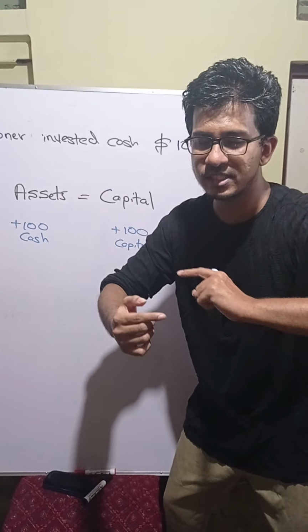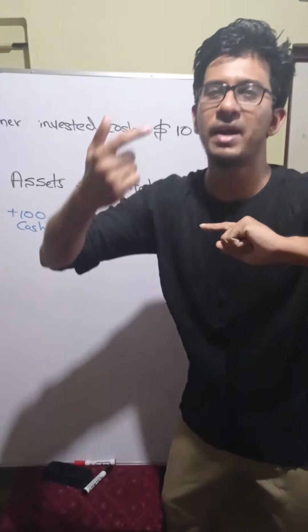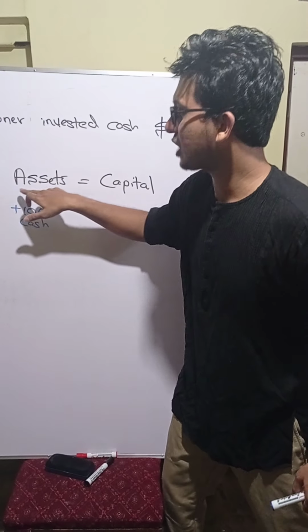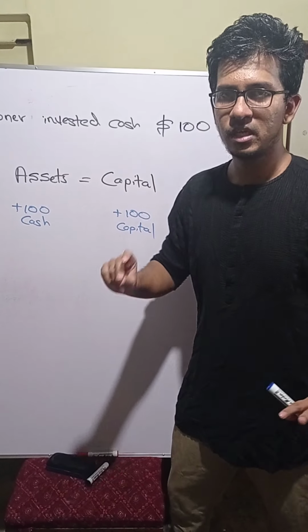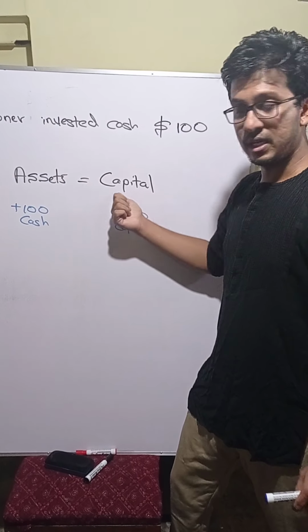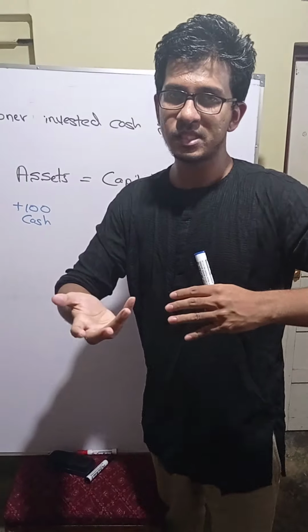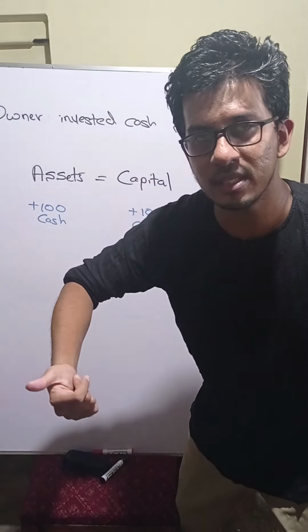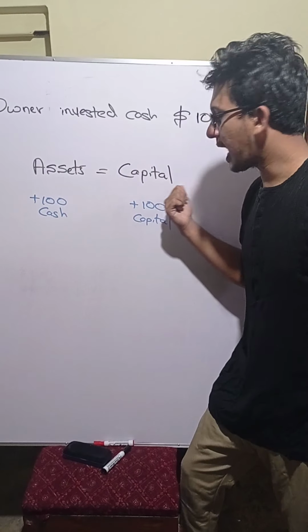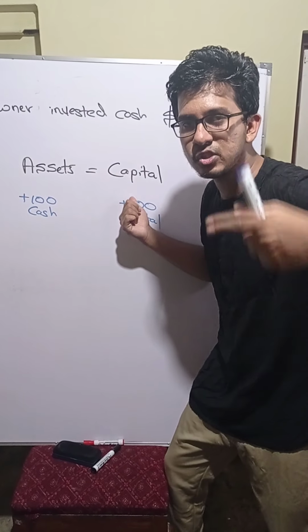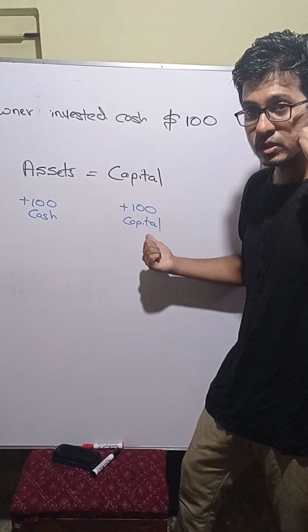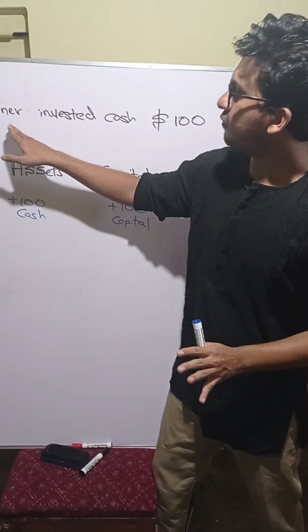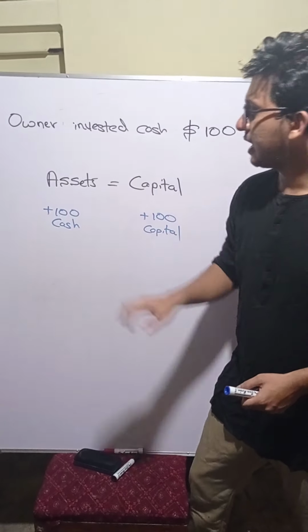So if the owner invested money to the business, the assets will increase by 100. He's investing 100, so assets are increasing by 100 cash. Understood? Now capital. Previously the owner didn't put anything. Now he is putting something into the business, so the capital is also increasing by 100 capital.